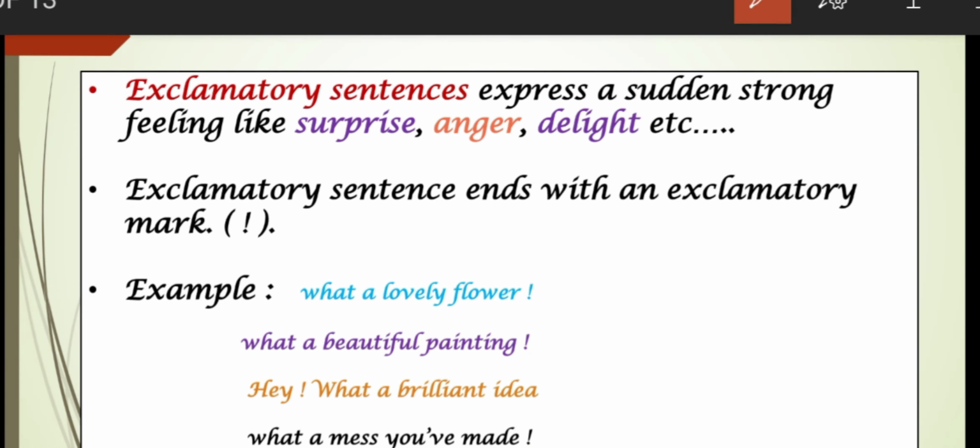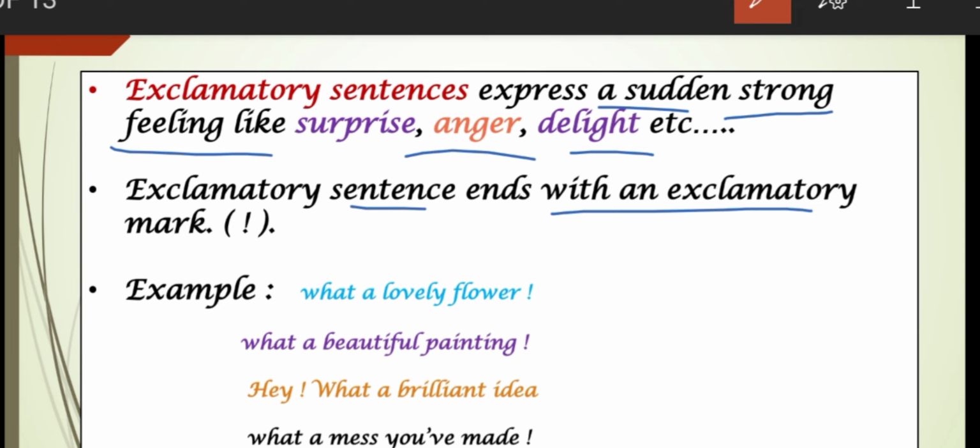Exclamatory sentences express a sudden, strong feeling like surprise, anger, delight, etc. Exclamatory sentences end with an exclamation mark. For example, what a lovely flower. What a beautiful painting. Hey, what a brilliant idea. What a mess you have made.